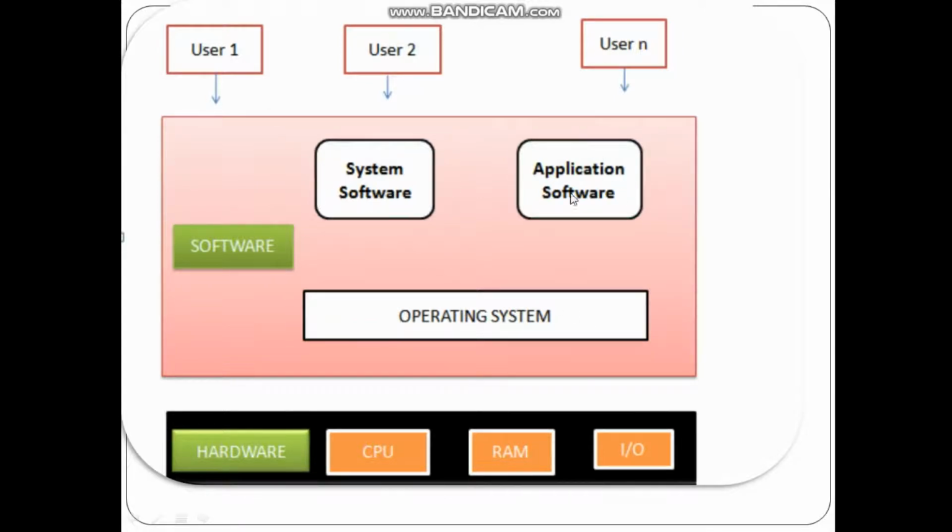Application software is used to perform specific tasks. For example, MS Word, VLC media player, video games. Hardware provides basic computing resources like CPU, memory, input-output devices. Operating system controls and coordinates the use of the hardware among the various application programs for the various users.